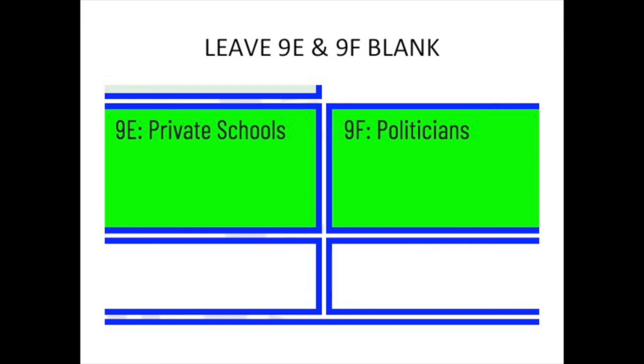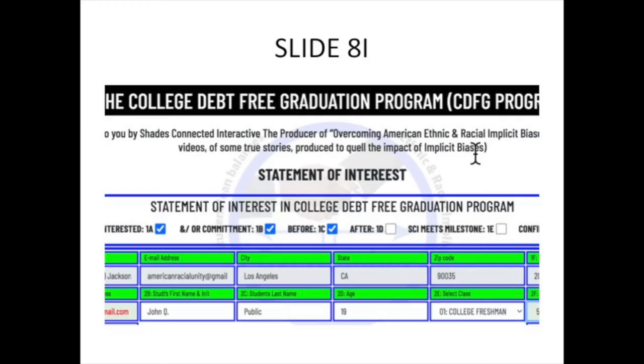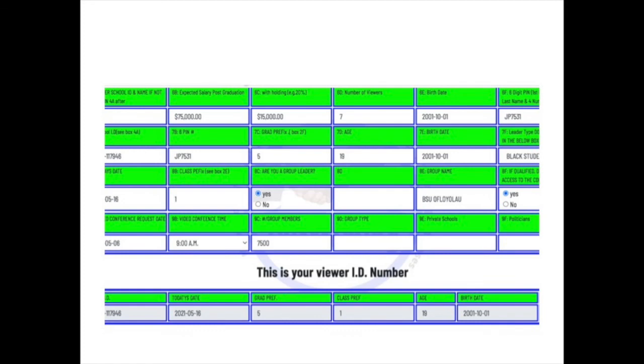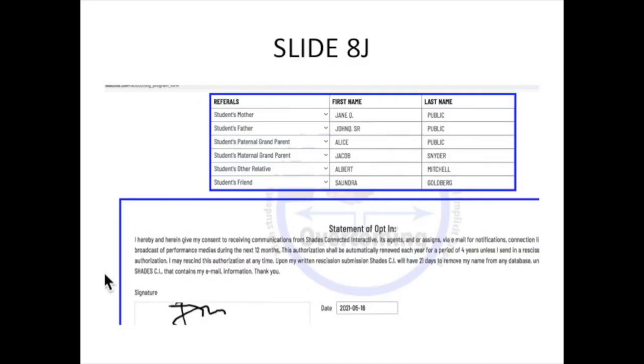Your viewer ID number should automatically appear in the 7 boxes below where indicated. You should keep a copy of this SOI for future reference. Below the viewer ID number are 6 boxes where you can indicate those family members and or friends who may choose to join you in viewing the series Overcoming. Click the down arrows and select the viewer's relationship to the student. Then enter their names in the boxes next to the relationship boxes.